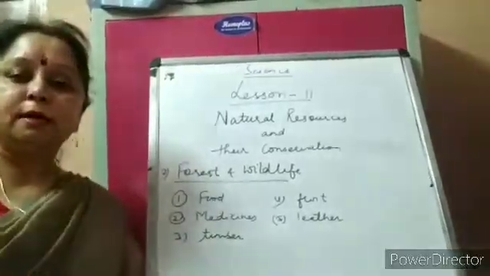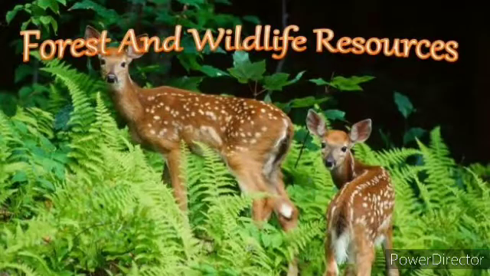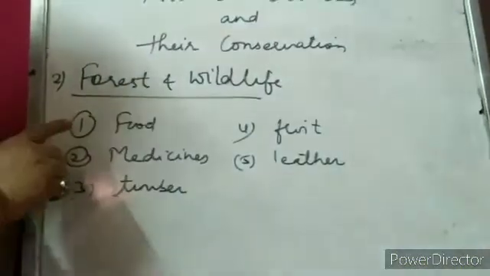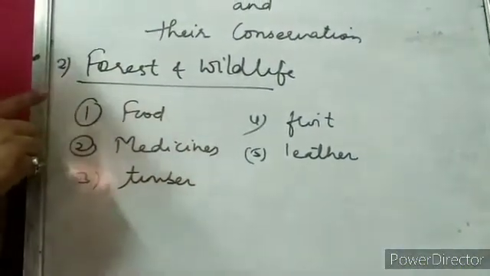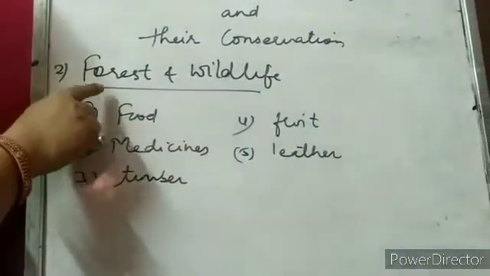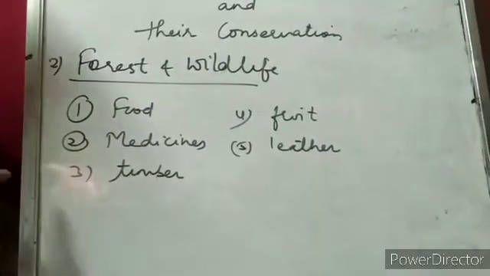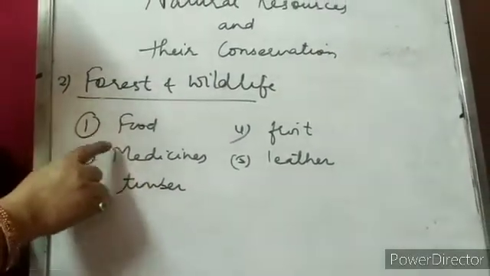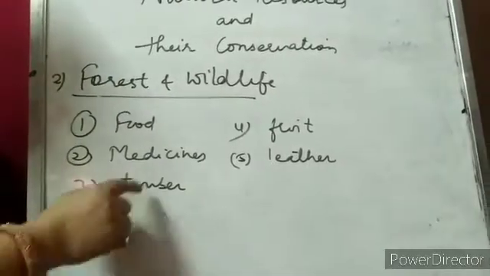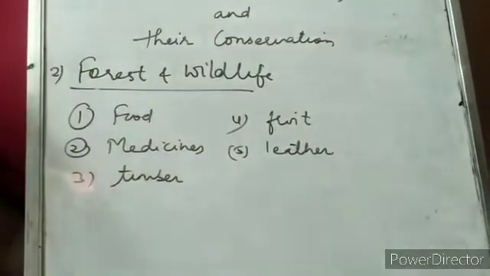Second example of exhaustible resources is forest and wildlife. Forests are very valuable, the rich source of many valuable products. Forests give us wood, food, medicines, timber, fruit, leather, and many more things.